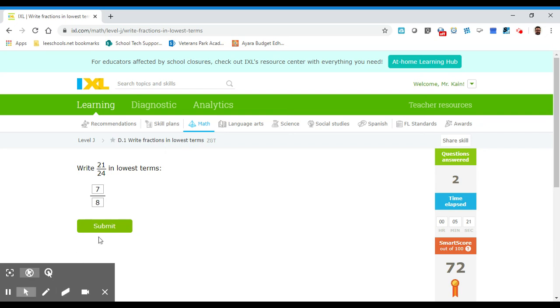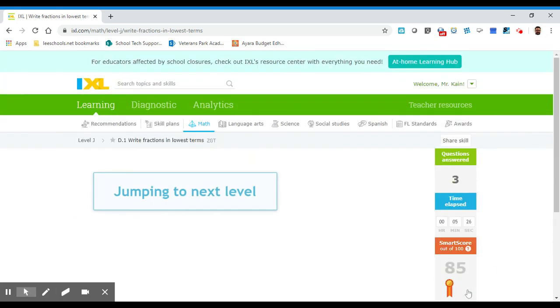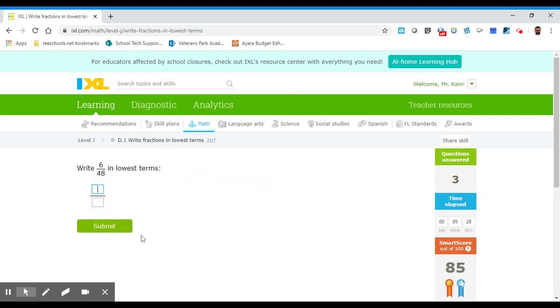Let's click submit, and then we'll jump up a level. Okay, so we're going to 85. 6/48 in lowest terms. So we write down our fraction. We take the smallest number and we list the numbers that divide. Starting at the bottom, 1, 2. Yes, because 2 times 3 is 6, right? Then 3, because 3 times 2 is 6. How about 4? Nope. And again, once you hit the halfway point, just jump right up to 6.